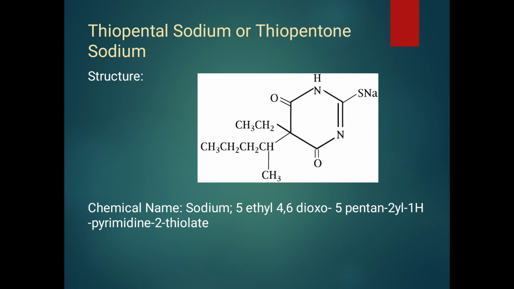At the 4 and 6 positions oxygen is present, that's why it is 4,6-dioxo. At the fifth position one group is ethyl, CH2CH3, and one group is pentan-2-yl. Why pentan-2-yl? Because in the pentane or pentyl, the secondary carbon is attached to the fifth position of this pyrimidine.